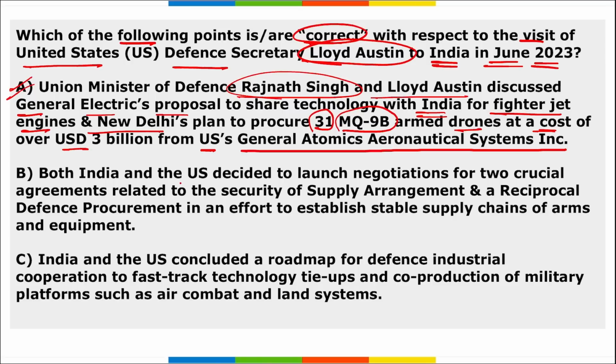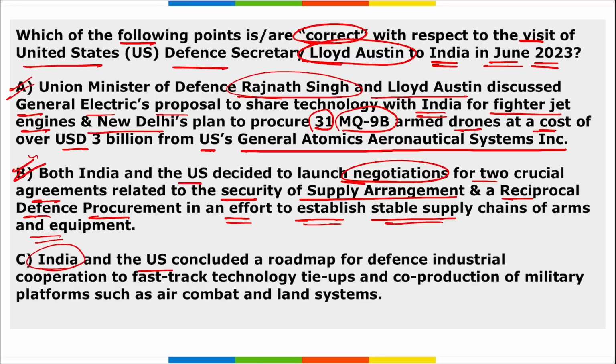Next thing is, both India and USA decided to launch negotiations for two crucial agreements related to security of supply arrangements and reciprocal defense procurement in an effort to establish stable supply chains of arms and equipment, right? So is option B correct here? So yes, option B is also right here.